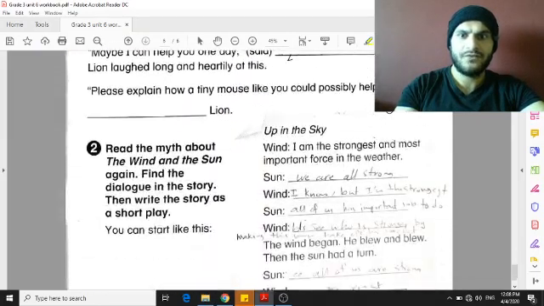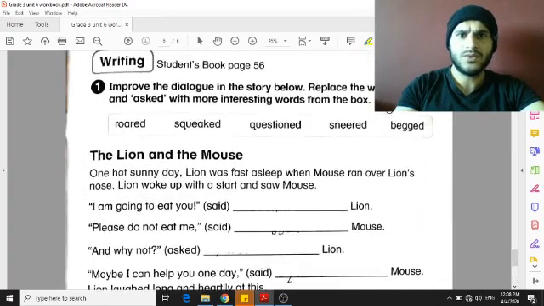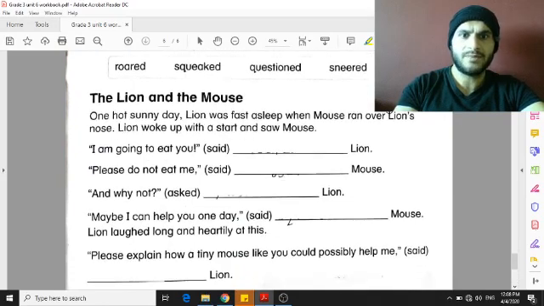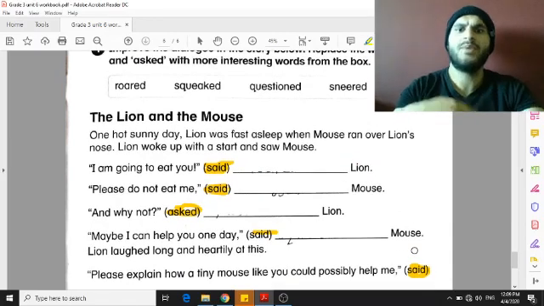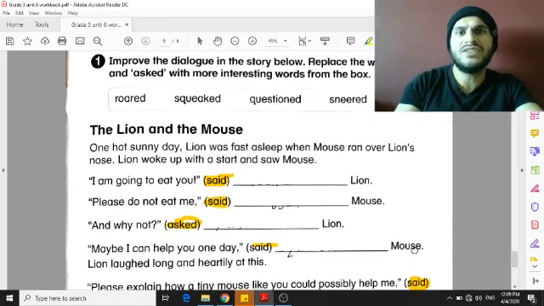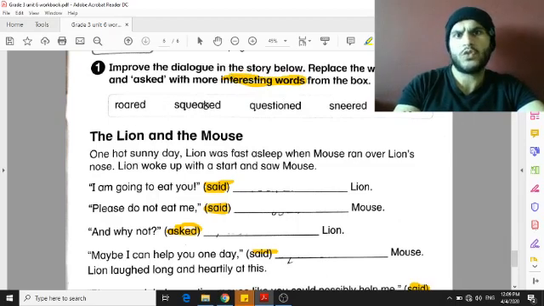On page 35, we are going to look at these words. Now we are going to replace these verbs. They're all written here: said lion, said mouse, asked lion, said mouse, said lion. All of them are repetitive. They keep repeating said. It's not interesting. More interesting words instead of these can be words like roared, squeaked, questioned, sneered, and begged.